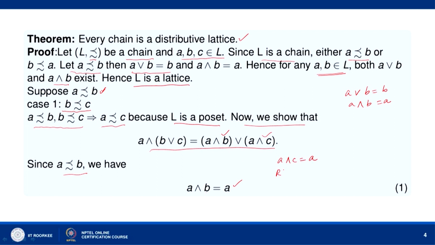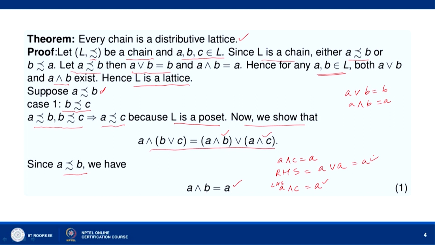Therefore, the right hand side will be equal to A join A, and A join A equal to A. So, the right side is A. Now, for the left side, B join C, since B precedes C, is equal to C. So, we get A meet C. Now, A precedes C, therefore, A meet C equal to A. So, the left side is A and the right side is also A. So, they are equal. So, when A precedes B and B precedes C, the distributive law holds good.